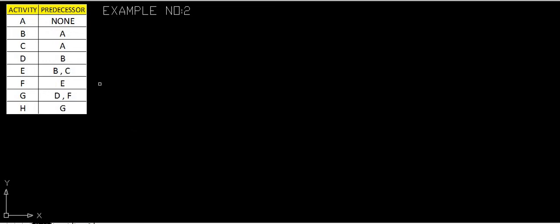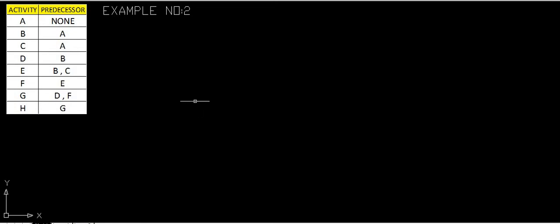We will draw the network diagrams depending upon this given data. Activities A, B, C, D, E, F, G and H will be carried out only after completion of the previous activities.